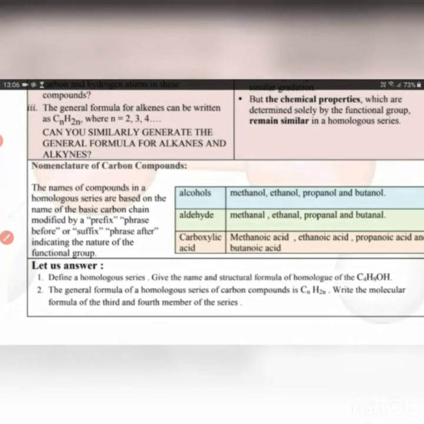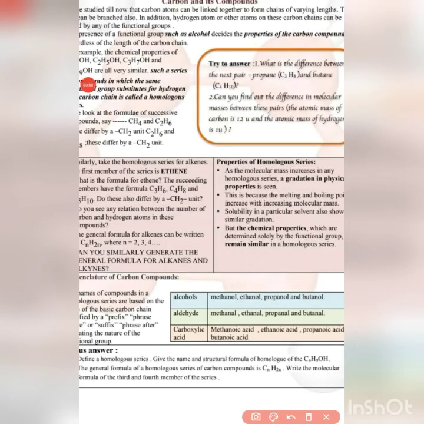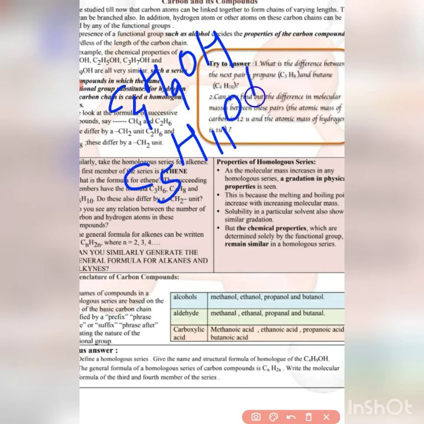Next: write the name and structural formula of the homologue of C4H9OH. The formula is C4H9OH, and the next homologue will be C5H11OH. As we know in the homologous series, there is a difference of one carbon and two hydrogen atoms. Again, if we want to take the next homologue, it will be C6H13OH.